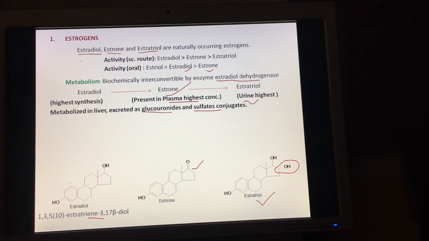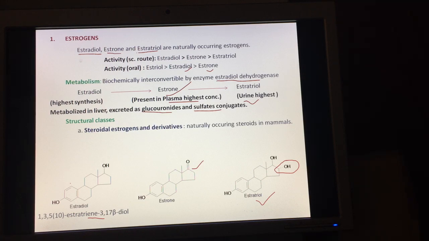Now coming to the structural or chemical classes of these estrogens, we have 2 broad categories. One is the steroidal estrogens and their derivatives. This category consists of naturally occurring steroids in mammals, namely estradiol, estrone and estriol, and in addition we have estrogens obtained from horses. So this is one of the classes.